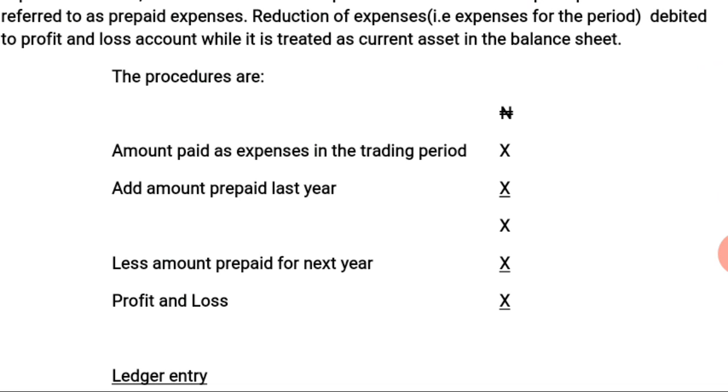So the total amount paid during the period, you add the amount paid as prepaid during the last accounting period to it. Whatever you get, you less amount prepaid for next year from it. So whatever remains will be transferred to the profit and loss account.